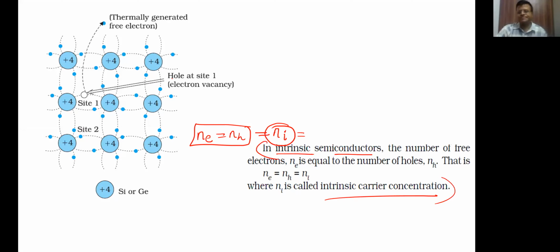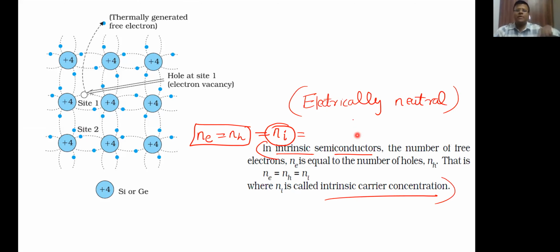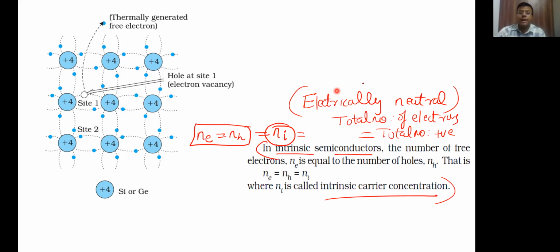Intrinsic carrier concentration, okay, we represent it by Ni. And also intrinsic semiconductors are electrically neutral. What does electrically neutral mean? They are not charged. The total number of electrons are equal to the total number of positive charges, okay, including the holes. So they are electrically neutral.